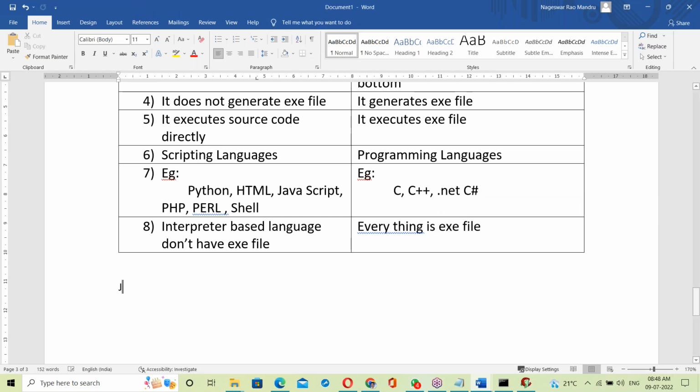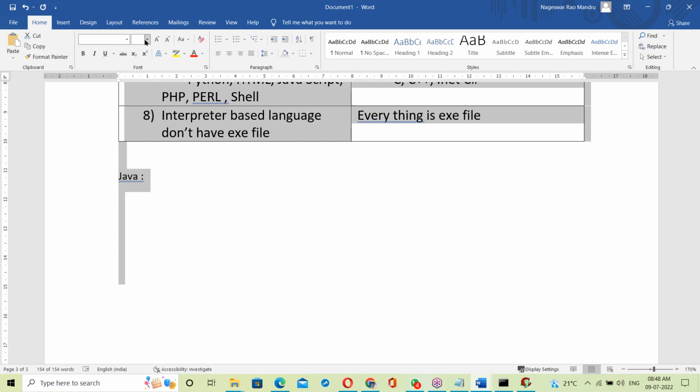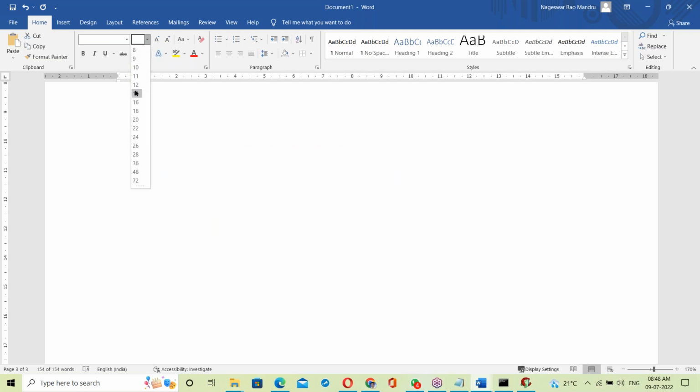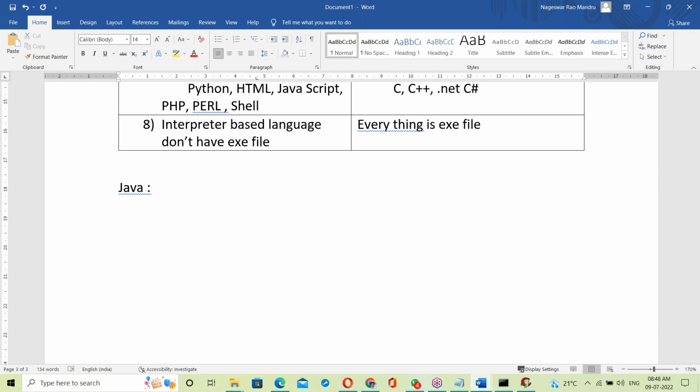Now let us start Java. What is Java? Is it compiler based or interpreter based? Let us see about Java.